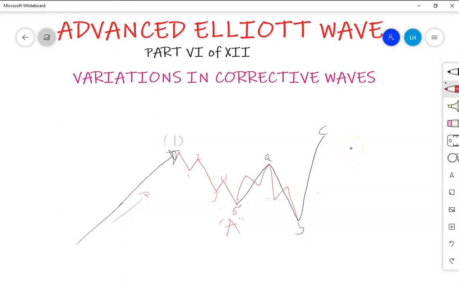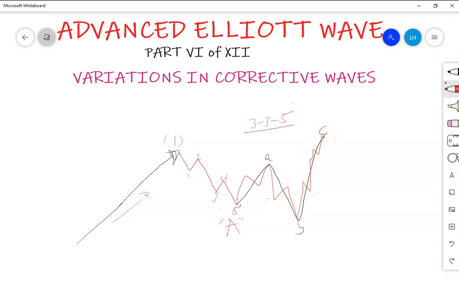Now after having this C, the completion of wave C, let's see its internal structure. Usually wave C has 5 internal waves: 1, 2, 3, 4, finally 5 to the top. Now usually a flat is something like this: 3, 3, 5, 3, 3, 5, 3, 3, 5. This is all about internal waves: 1, 2, 3, 1, 2, 3, then 1, 2, 3, 4, 5.